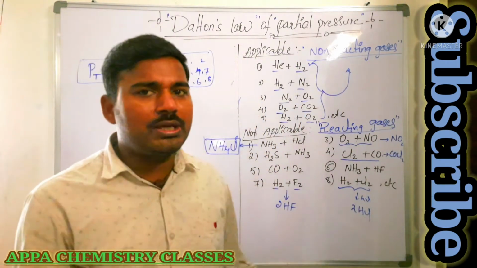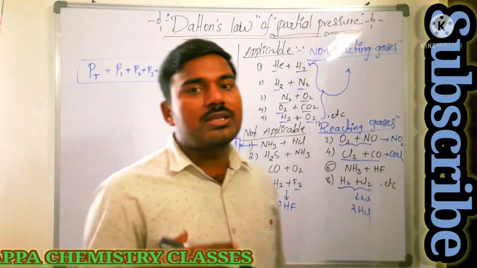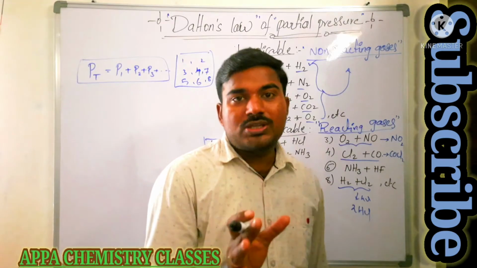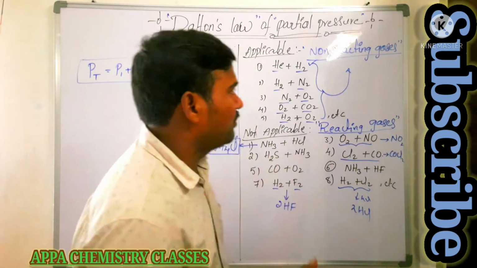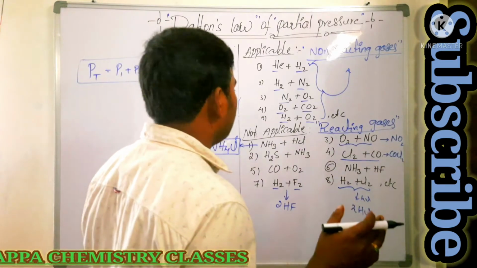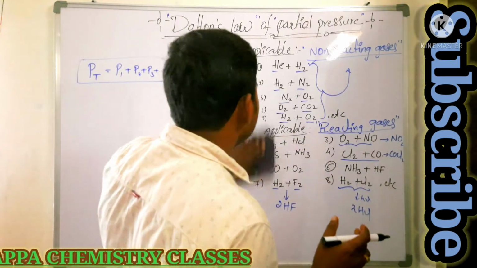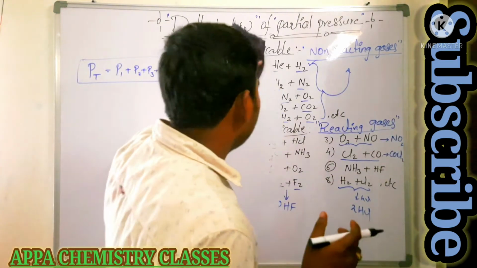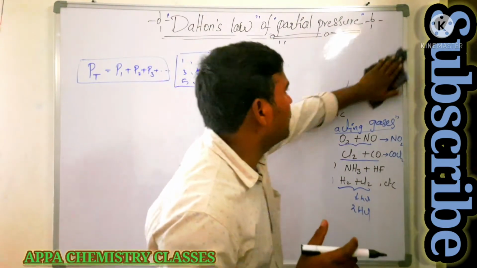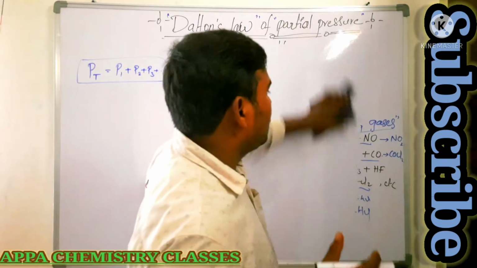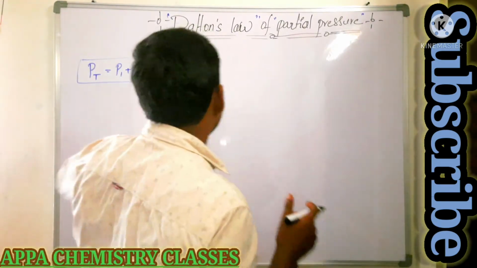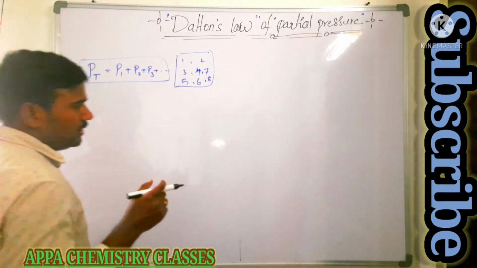Like that, whatever the example, not only these. So for gases which react with each other, Dalton's law is not applicable. Is that clear? I hope so. You have understood in which case Dalton's law is applicable: the gases must be non-reacting. In that case only, the total pressure of the gas container is equal to the sum of the partial pressures present in the container at constant temperature.